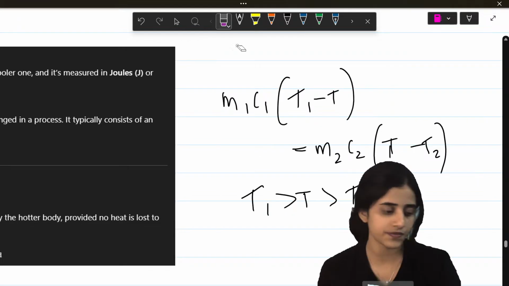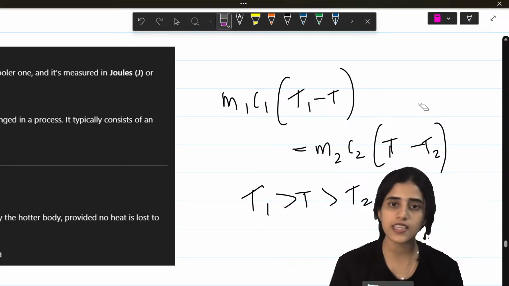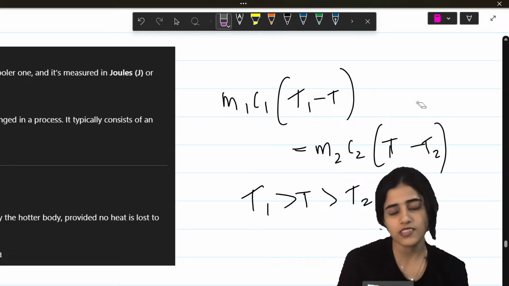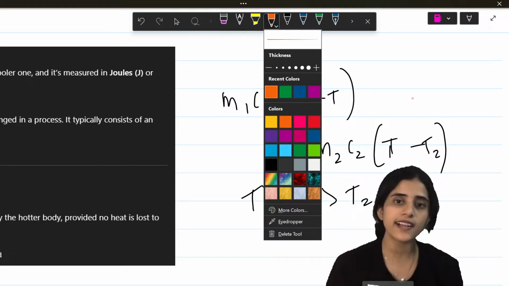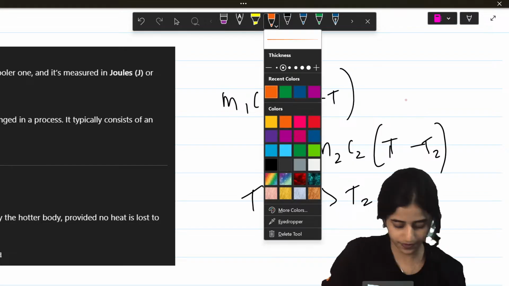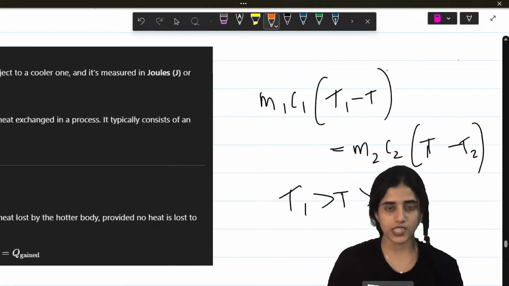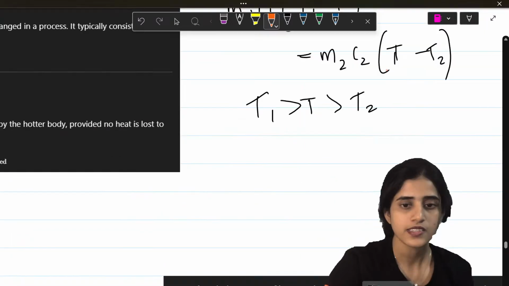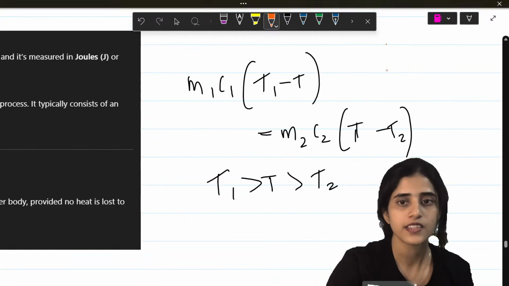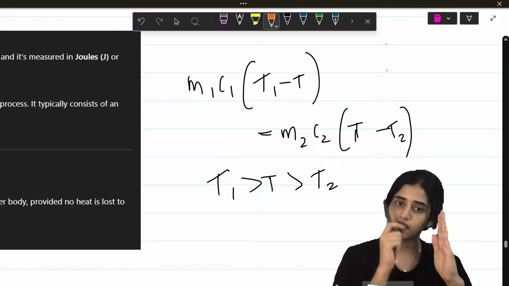Now there's a formula for this as well. Heat Q is mc delta T. What is delta T? T1 minus T. Now if you have two bodies, such that T1 has a very high temperature, this is T1, and then there is T, then there is T2.